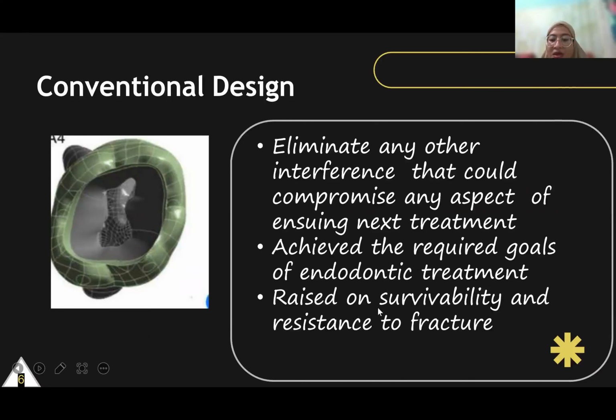But it can affect survivability and resistance to fracture, as I explained before, because the conventional design deroofs the pulp chamber and removes much tooth structure, meaning pericervical dentin is lost from the access cavity preparation.